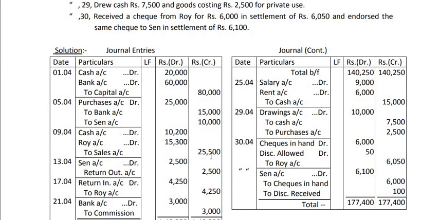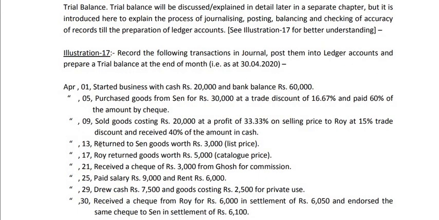How did this come? 30,000 minus 15%, that is 30,000 minus 4,500. Out of that, 40% is received in cash. So 40% of this is 10,200 and the remaining 60% is 15,300. So this is the cash sale, this is the credit sale. We have to pass cash account debit, Roy account debit to sales. Again you have to write narration, being goods sold for cash and on credit. This is the posting of the third entry, that means the entry on 9th.